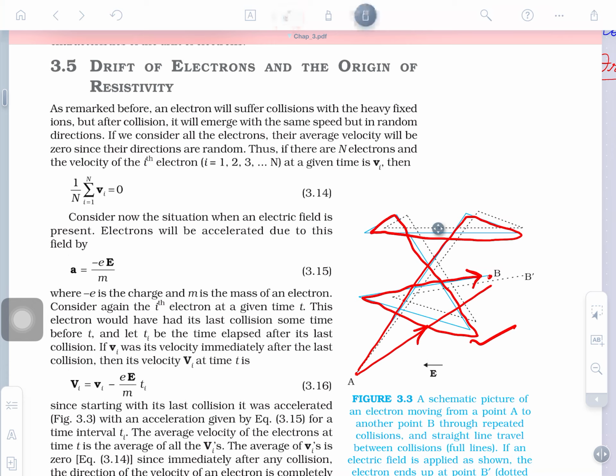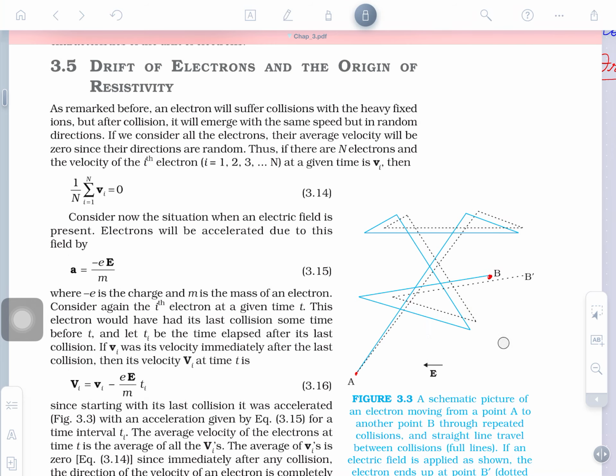So, why is this happening? Because every time the electron changes direction after a collision. You may see how the collisions happen here. From here to here, the electron moves continuously in a straight direction, and then it collides and changes the direction of velocity. So, an electron under the field is experiencing uniformly accelerated motion and acquires different velocities. So, we need to find an average value of the velocity.